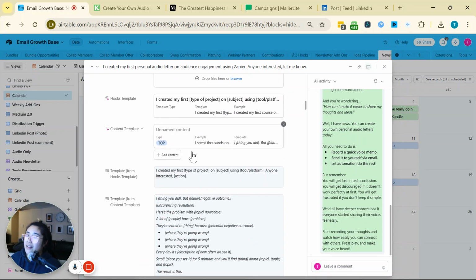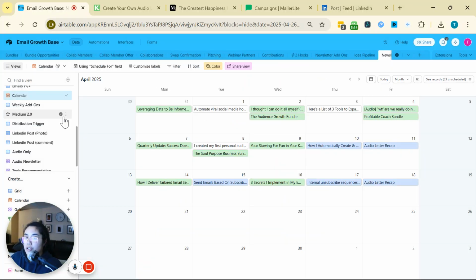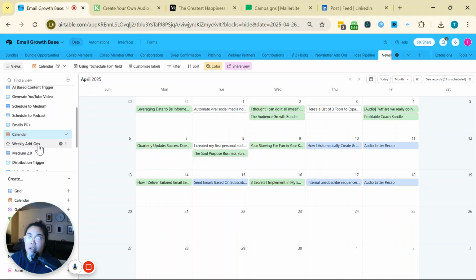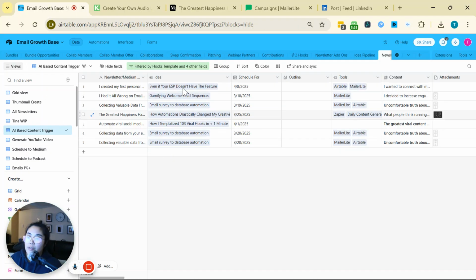Then all I have to do is choose the hook. I have a whole library of hooks. If you watched the previous video, you probably have a whole library of hooks right now where you're like, okay, I just want to choose the hook. And I have a whole library of content templates that I use, and I just choose the content template. Once those fields and their parameters are good to go, it literally triggers an automation where it goes into this view. Anything that goes into this view as an AI based content trigger will automatically create the content for me.